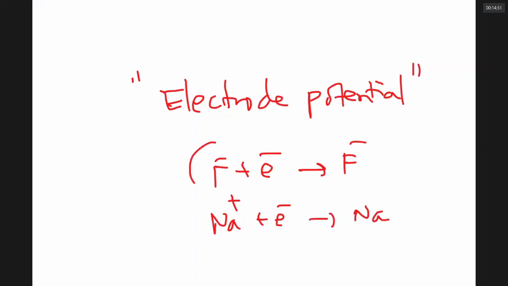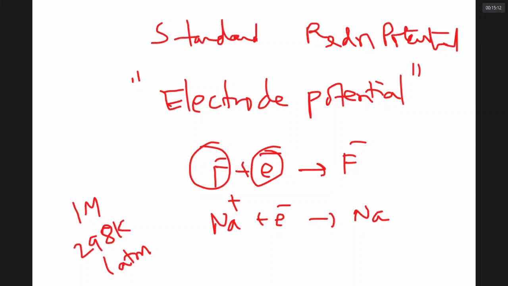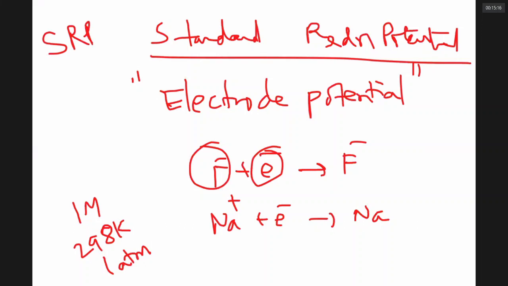The ability of species to gain electrons is called reduction potential. If you carry out this measurement in 1 molar solution at 298 K and 1 atmosphere pressure, it is called standard reduction potential, SRP. What is SRP? SRP is a measure of the ability of a species to gain electrons.